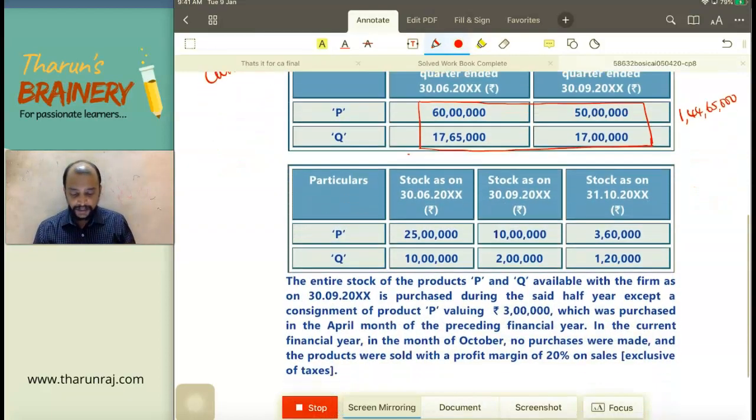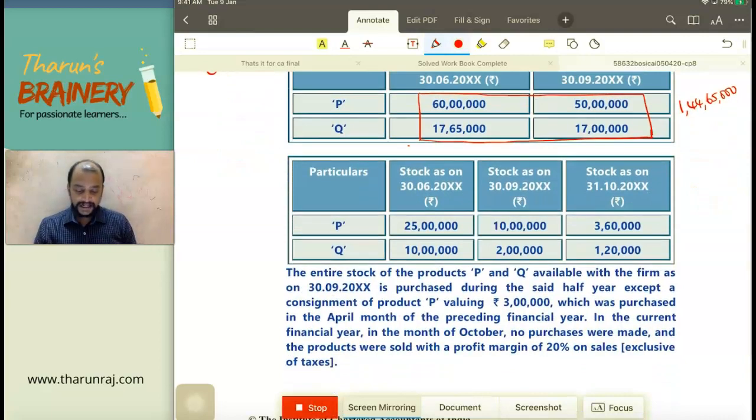Next, particulars: stock as on 30/6, stock as on 30/9, stock as on 31/10. So they have given the stock details for quarter 1, quarter 2, and in quarter 3 first month, that is October month. The entire stock of product P and Q available in the firm as on 30/9 is purchased during the said half year, except a consignment of product P valuing 3 lakhs.